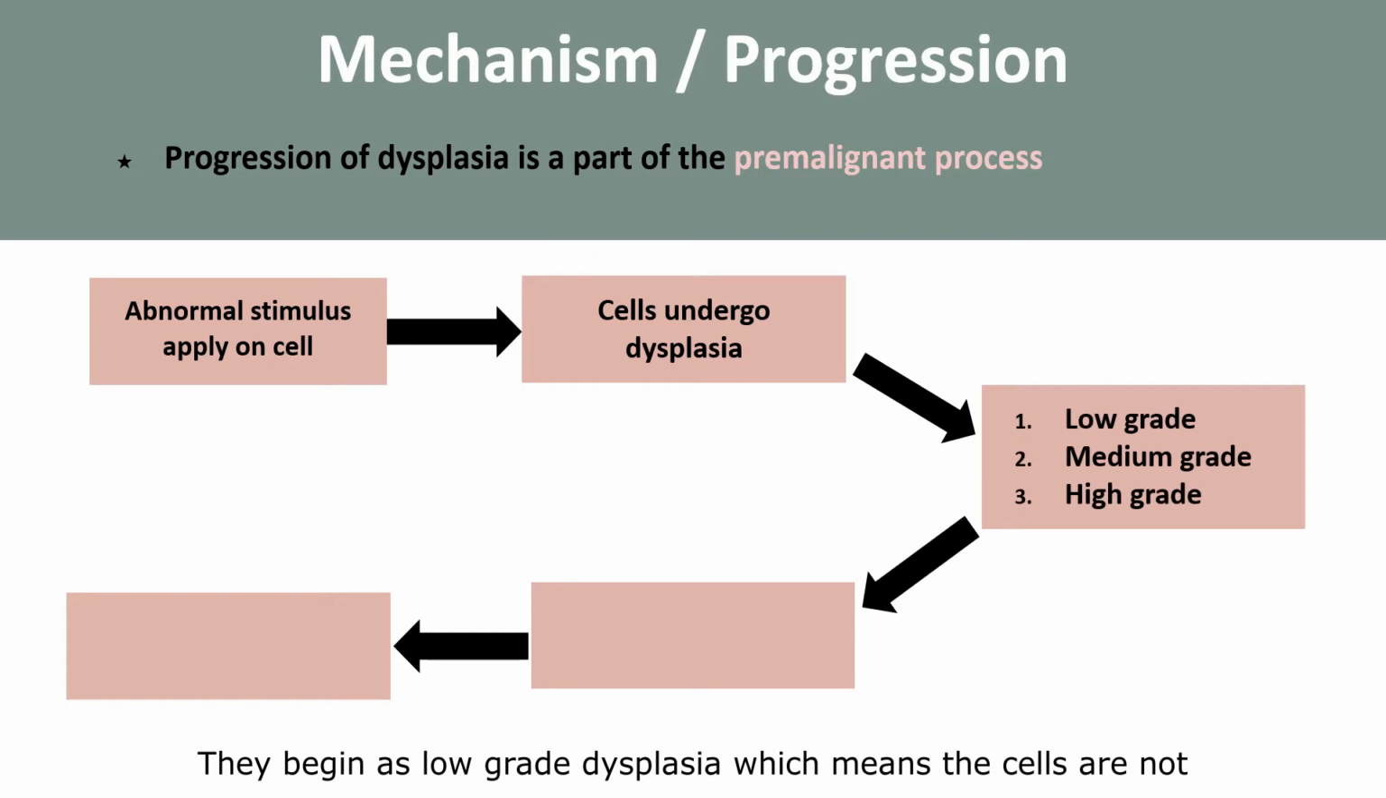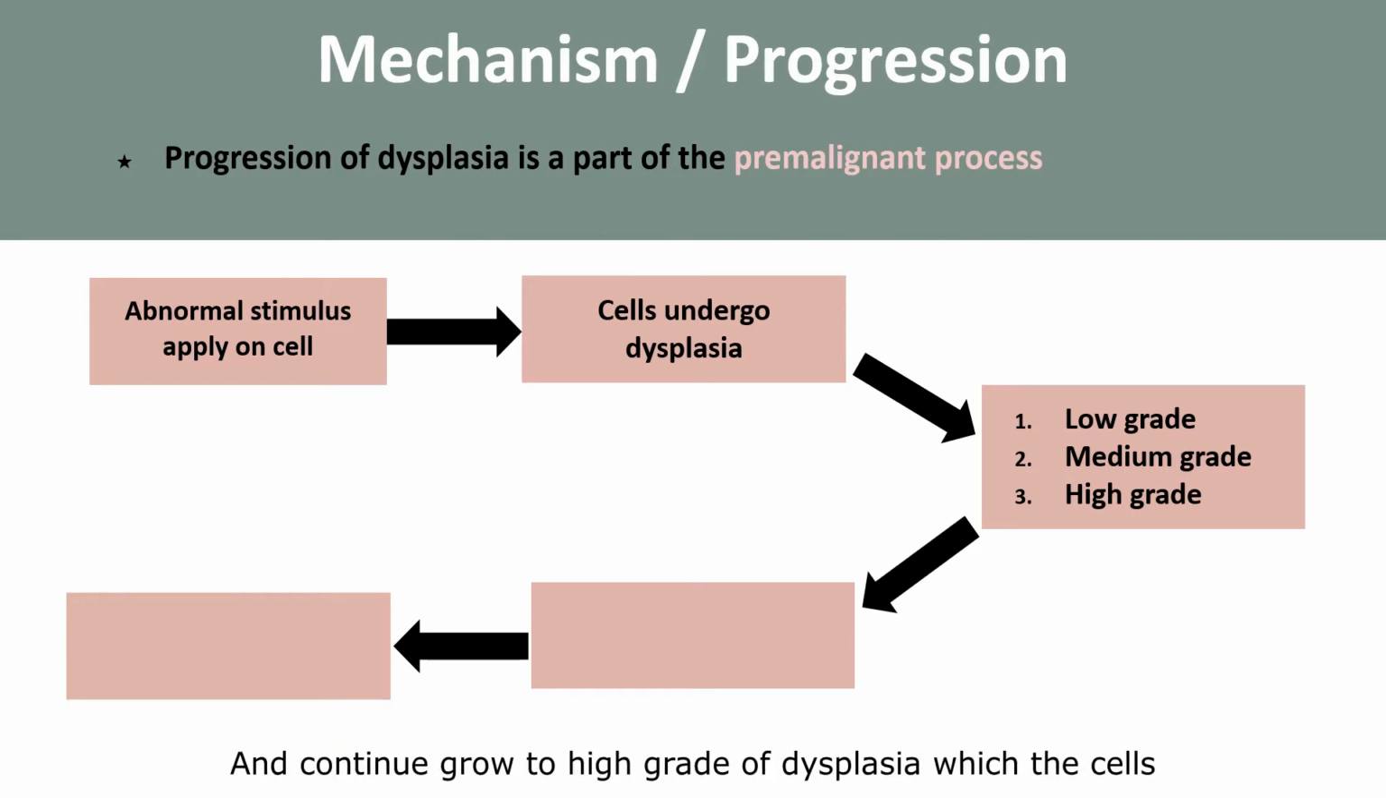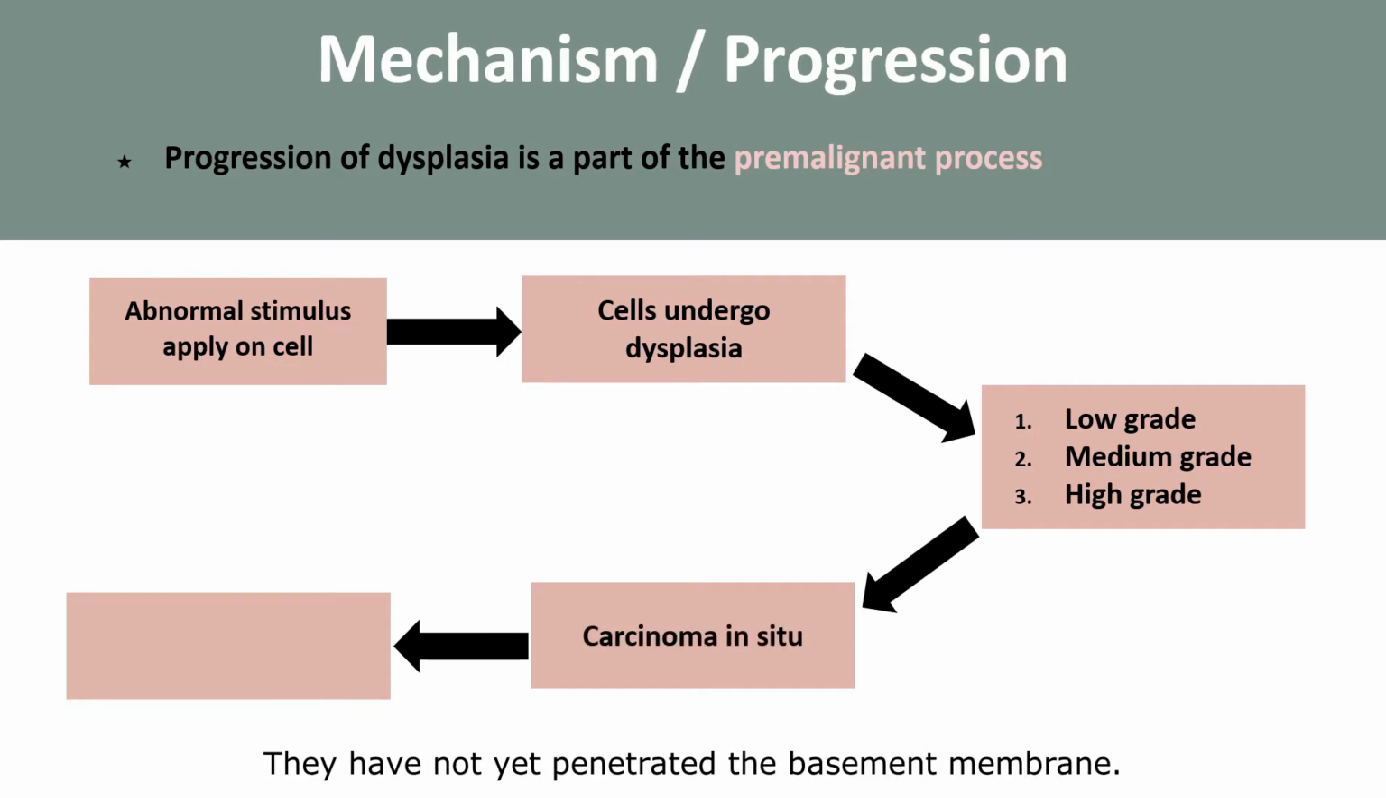They begin as low-grade dysplasia, which means the cells are not too different from original cells. However, without removal of the stimulus, the dysplasia gets worse and changes to medium grade, and continues to grow to high grade of dysplasia, in which the cells are very different from their original phenotype. Finally, it grows into carcinoma in situ. They have not yet penetrated the basement membrane.